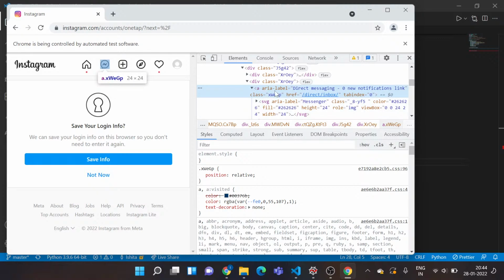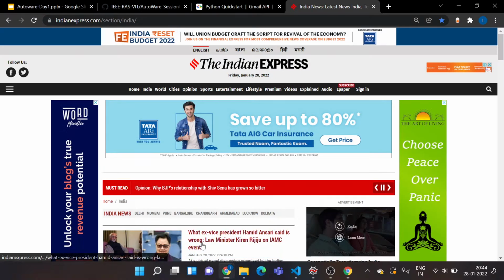So now I'll not be using this class name or name because I don't see any name over here, nor do I see an ID. I see a class name that's quite complex to write every time and I don't want to do all of this stuff. So here comes one more thing by which we can locate this element. That's XPath. Now what is XPath? No worries. Google is here. We'll just search it out.